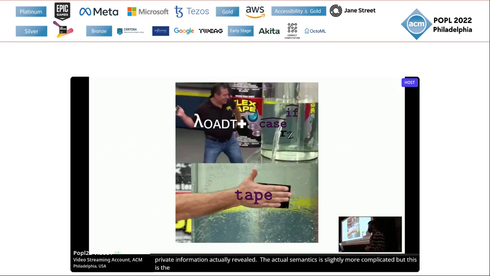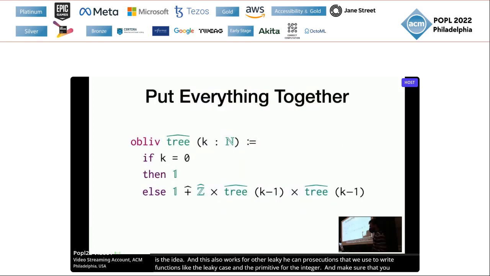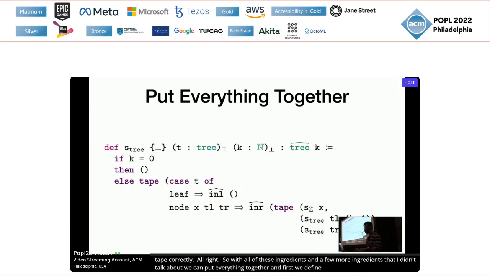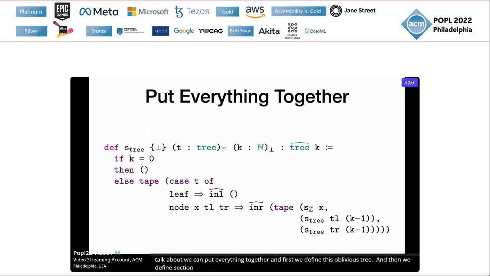This strategy also works for other leaky expressions that we use to write retraction functions, like the leaky case and the primitive retraction function for bounded integers. And our type system will make sure you use the tape correctly. All right, with all these ingredients and a few more that I didn't talk about, we can put everything together. First, we define this oblivious tree, and then we define a section function that converts a public tree to an oblivious one, which roughly corresponds to encrypting a tree. Don't mind the notation here. You can learn more in the paper.